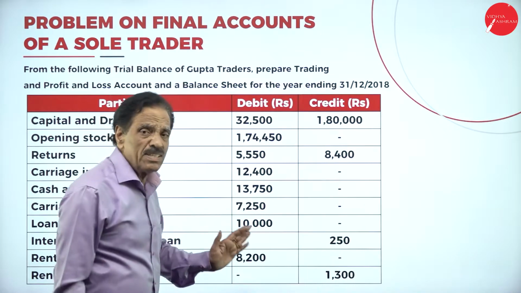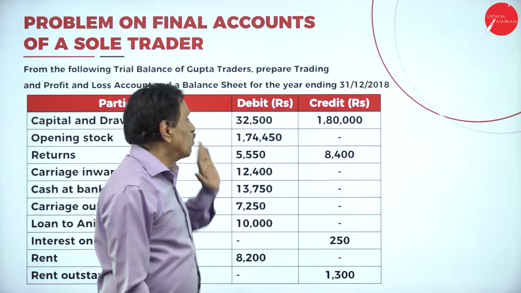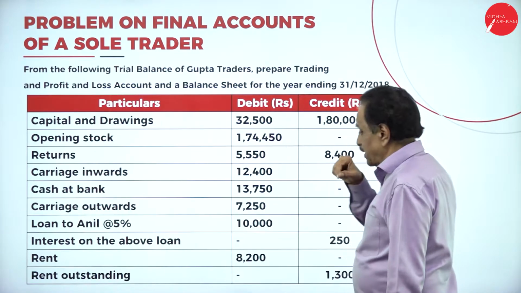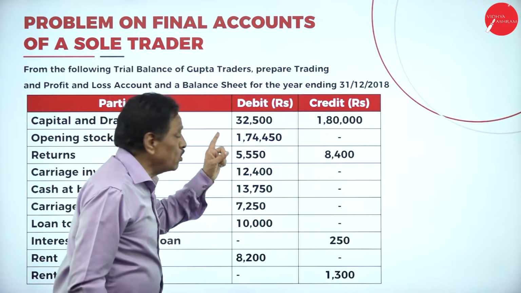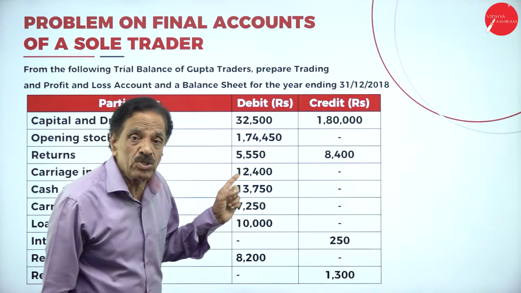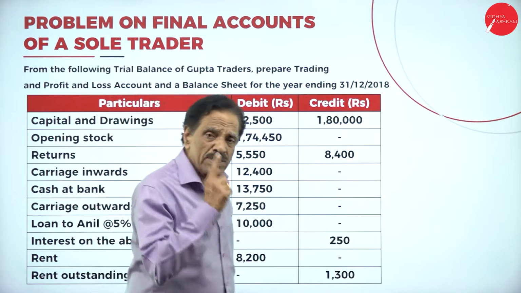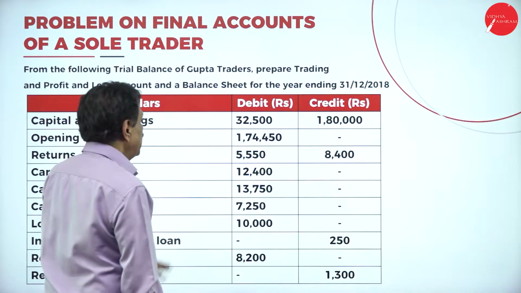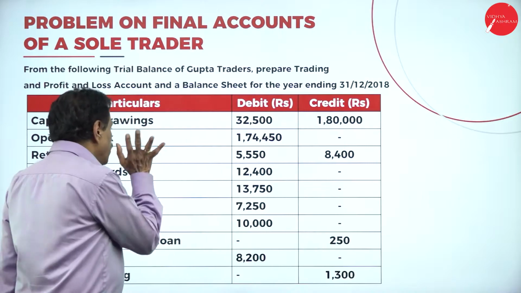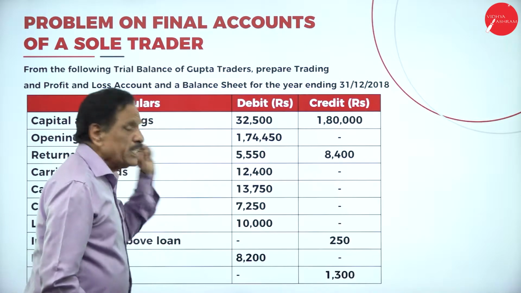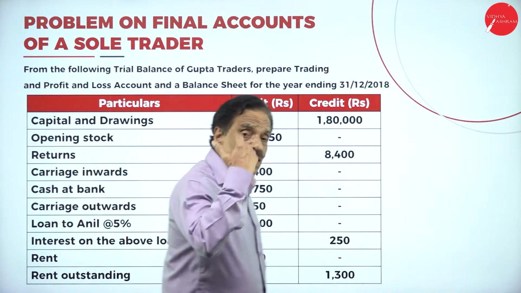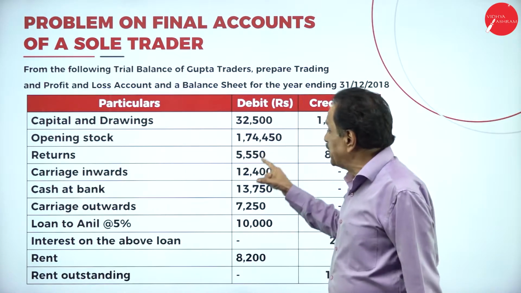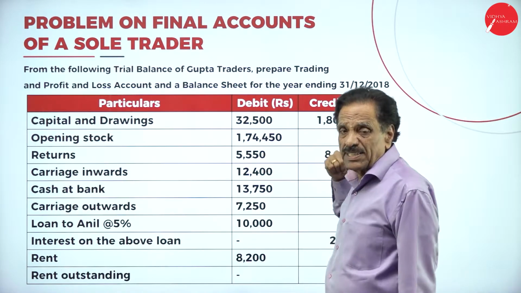I told you in the previous session, trial balance has got two sides. One is the debit side, another is the credit side. Debit side shows assets and expenses. Credit side shows incomes and liabilities. See that here is the debit side. If the word rent comes on the debit side, it is called rent paid. If it comes on the credit side, it is called rent received. If there is salary, if it comes on the debit side, it is called salary paid. If it comes on the credit side, salary received.